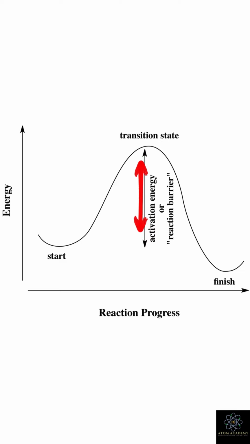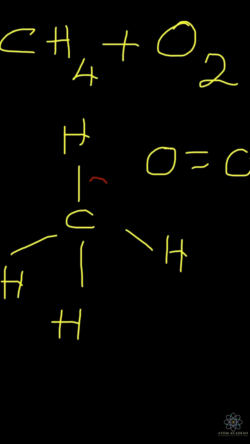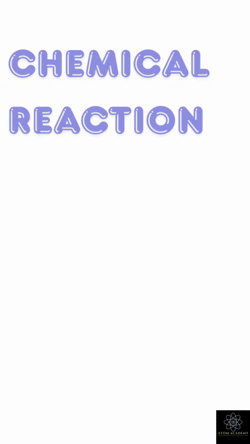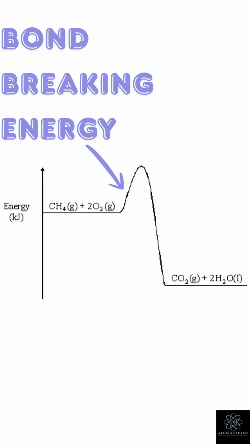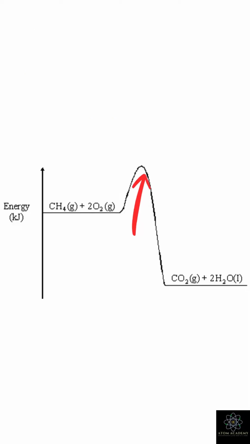For a chemical reaction to take place, existing bonds must first be broken or weakened, and new bonds must be formed. That process, bond breaking and bond making, is what we call a chemical reaction. Now, bond breaking always requires energy. That's because bonded particles exist in a lower energy, more stable state. The moment a bond starts to break, the particles become less stable and higher in energy. This extra energy must be supplied from outside the system.